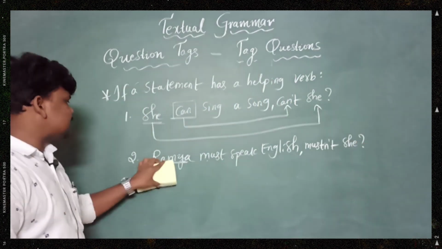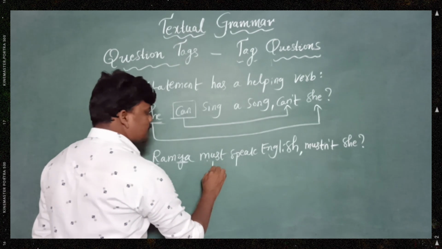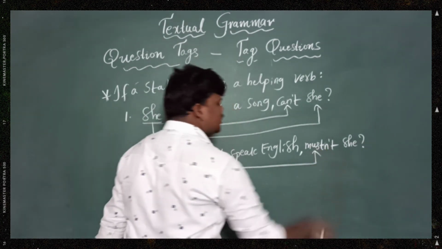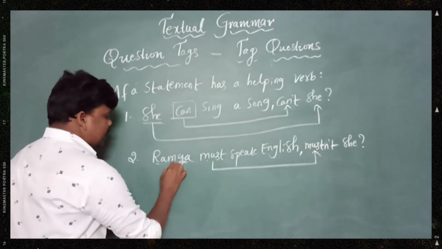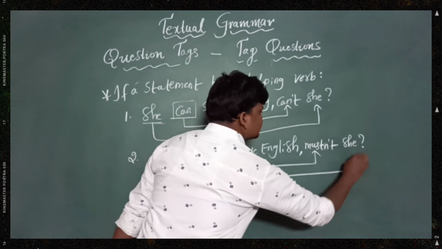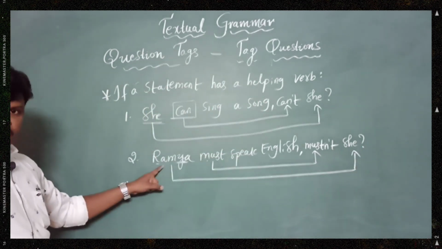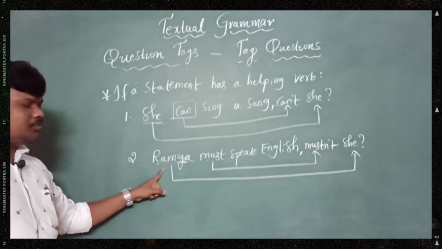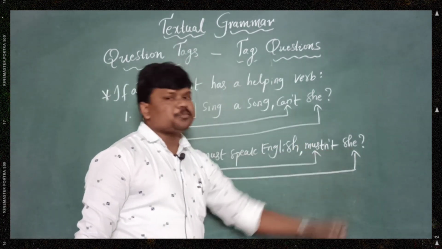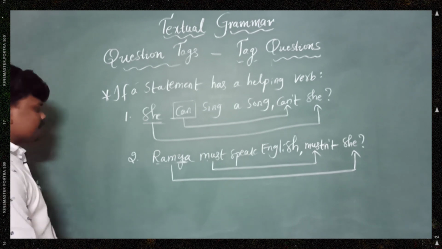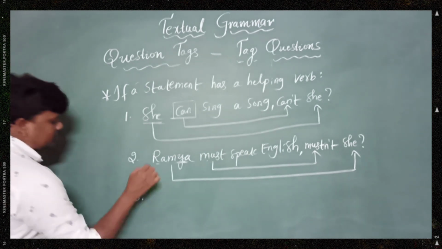Yes. Must is used in the contracted form, and at the end the sentence ends with the subject. Though it is in noun form, we need to change that noun into pronoun form, right? Let's get into one more example.